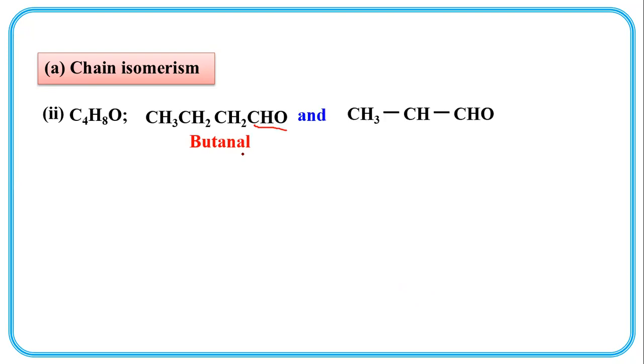And CH3, CH, CH3, CHO. Here, a methyl group is present as a side chain. This is a parent chain of 3 carbons, and it is 2-methylpropanal. Al represents aldehyde.